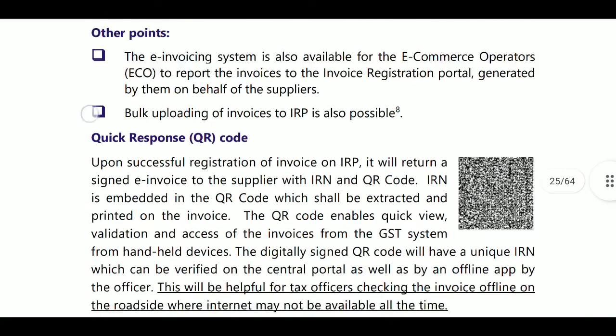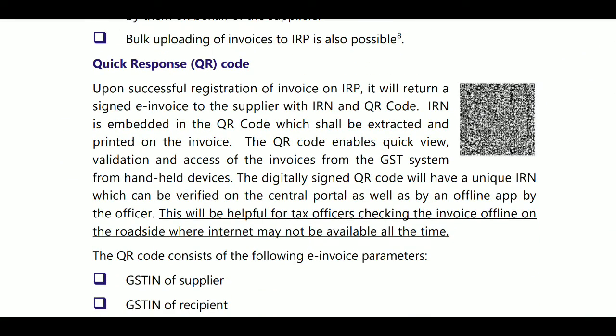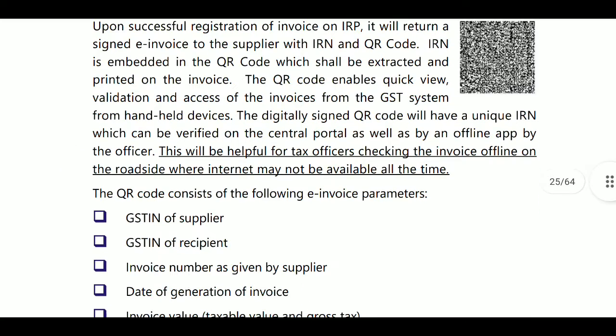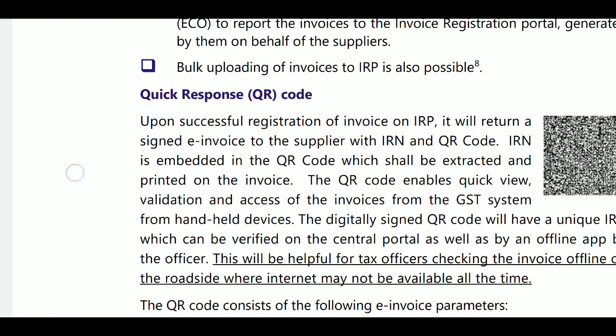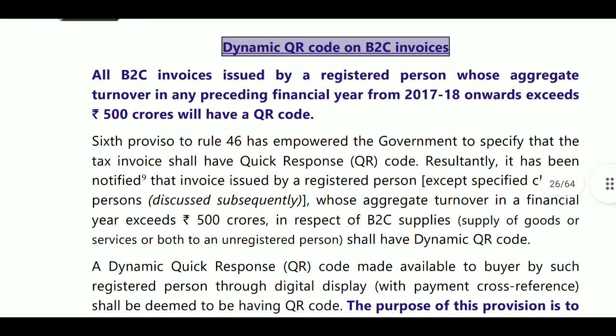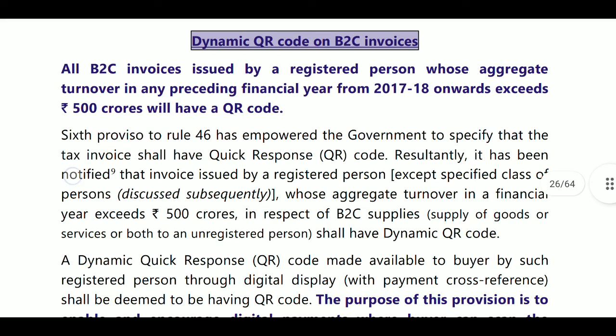Next, QR code. This is a QR code. Okay. Next, dynamic QR code. What is a dynamic QR code? All B2C invoices issued by a registered person whose aggregate turnover in any preceding financial year from 17-18 onwards exceeds 500 crores will have a QR code.